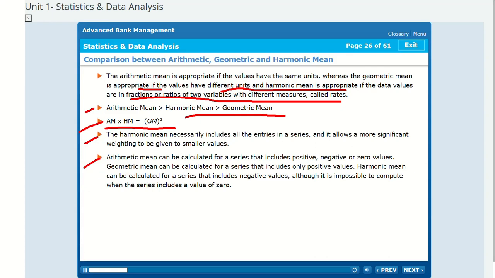Geometric mean can be calculated for a series that includes only positive values. Harmonic mean can be calculated for a series that includes negative values, although it is impossible to compute when the series includes a value of zero.